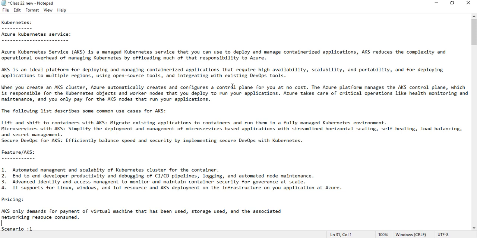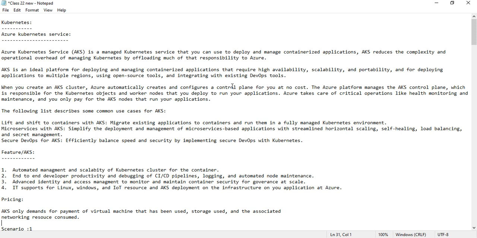If I adopt Azure Kubernetes Services, it will reduce the complexity. Complexity is nothing but the difficulty and operational overhead of managing Kubernetes, by offloading much of that responsibility to Azure.